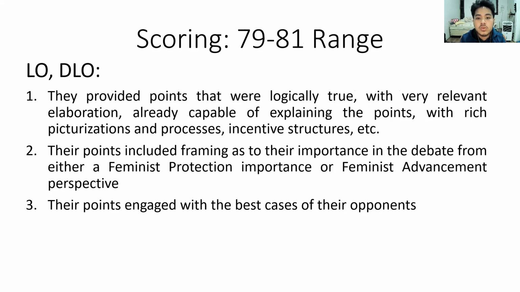Lastly, LO and DLO, why they got 79 to 81. They provide points that were logically true with very relevant elaboration, and they were capable of explaining the points with very rich picturization and processes. So opening opposition didn't just say, well, it's going to make the fight harder. When they talked about the process of the advocacy being much better now, they gave examples of how relevant it is. They gave realistic elaboration of how it plays out, and logically sound explanations as to how it can come to that point.